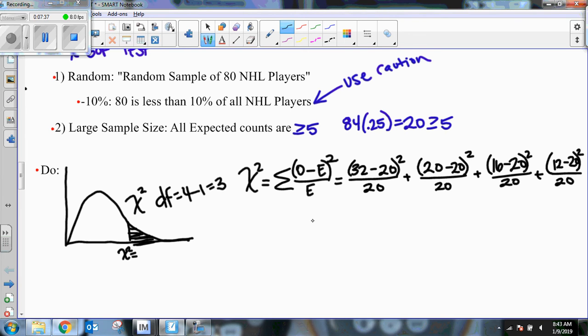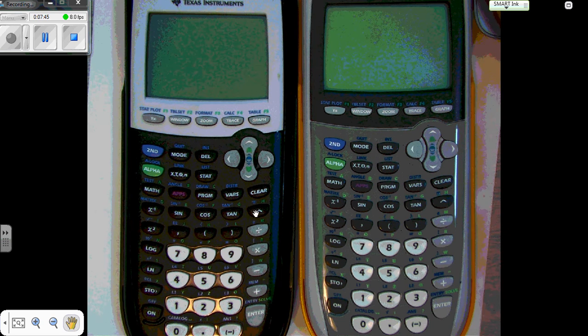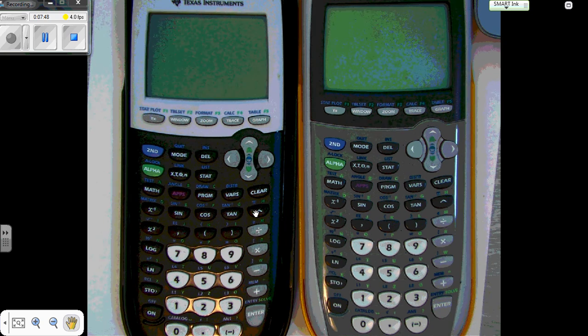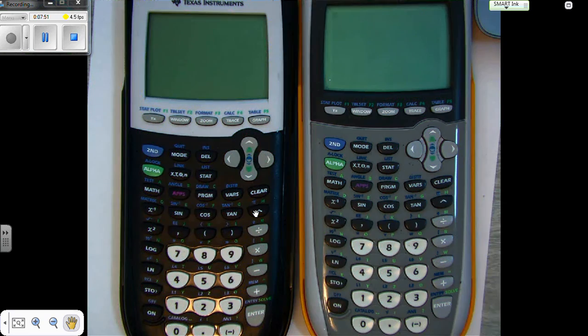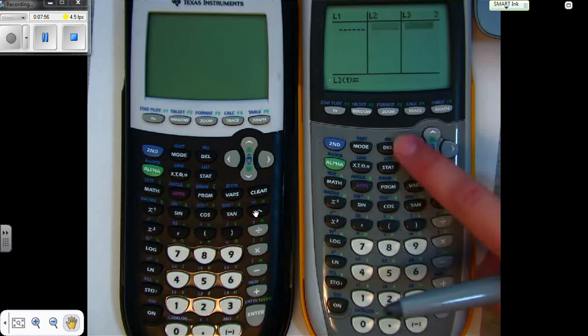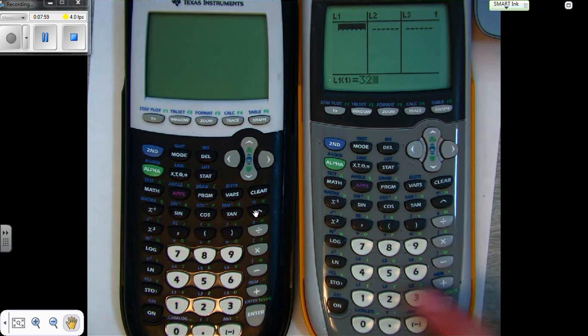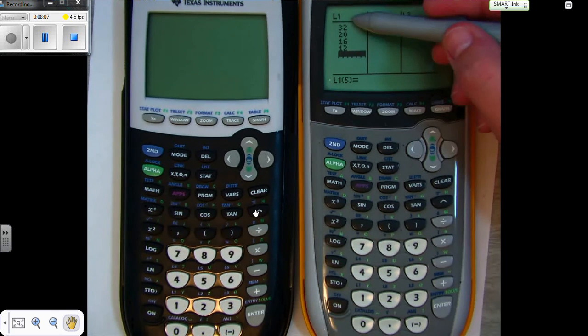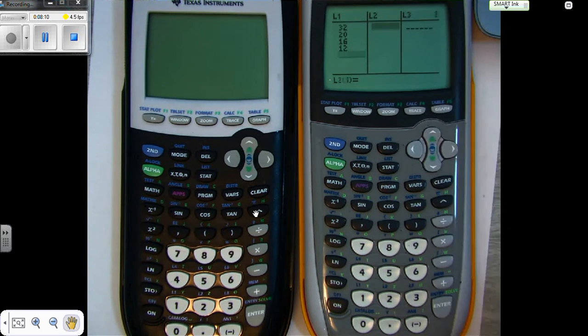So I actually have a shortcut to show you guys on the calculators of how to calculate these quickly. So I have figured out how to do this pretty handy. So here's our calculators. I'm just going to show you in one because it's the same in the exact one. But what I would do is I'd go to our lists and I would plug those in. 32, 20, 16, 12. These are our expected, or I'm sorry, these are the observed. This is what we actually saw. Now remember, we were expecting 20 in each quarter because we're expecting that they're evenly distributed.